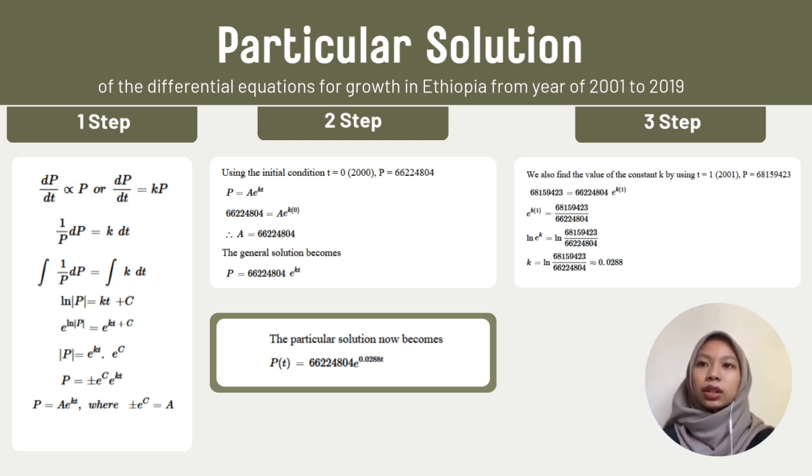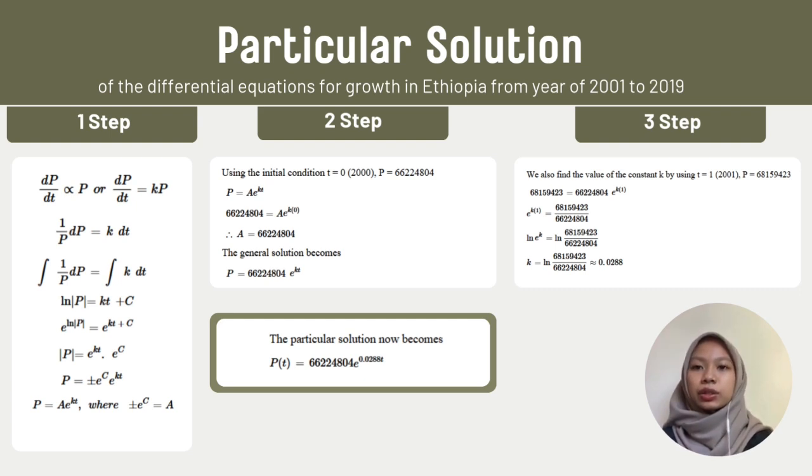Okay, so next, using the initial condition t = 0 and the number of populations p from the year 2000, we can put the data inside the general solution, and we can get the value of A. Next, we also find the value of the constant k by using t = 1 and the number of populations at the year 2001, and we can put the data inside the general solution, and we get the value of k equal to 0.0288.